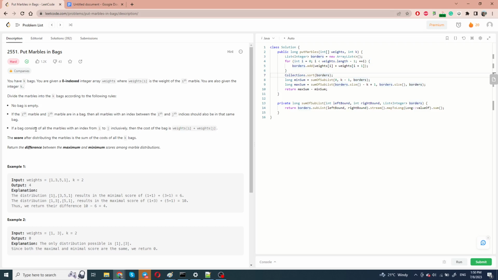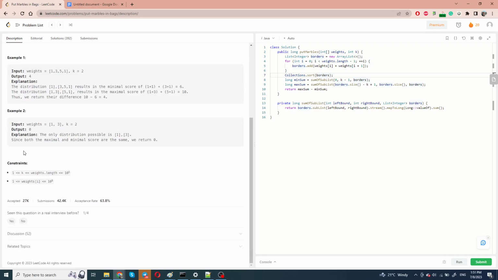Okay, and if a bag consists of the marbles with indexes from i to j inclusively, then the cost of this bag is defined as weights[i] plus weights[j]. So we only care about the first and the last element in the bag. Okay, so the score of a distribution is defined as the sum of the costs of all of the bags, and we need to return the difference between the maximum and the minimum possible scores among all of the distributions.